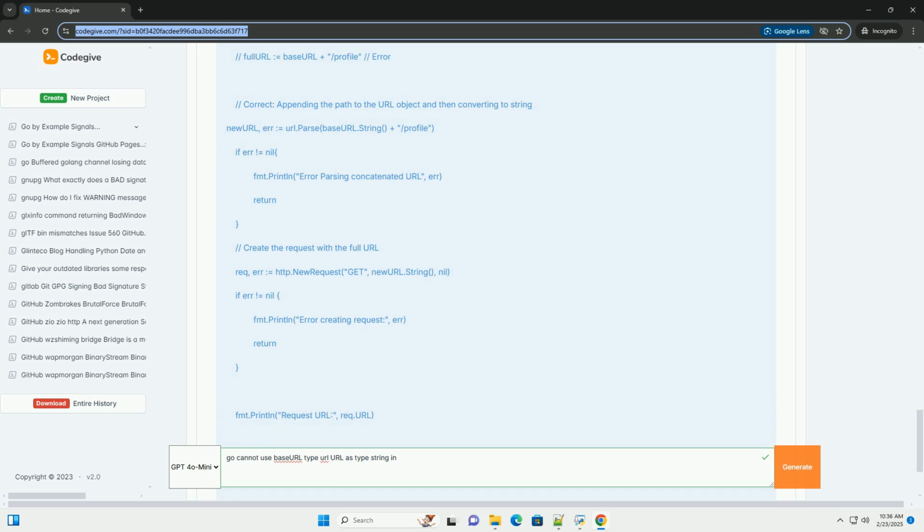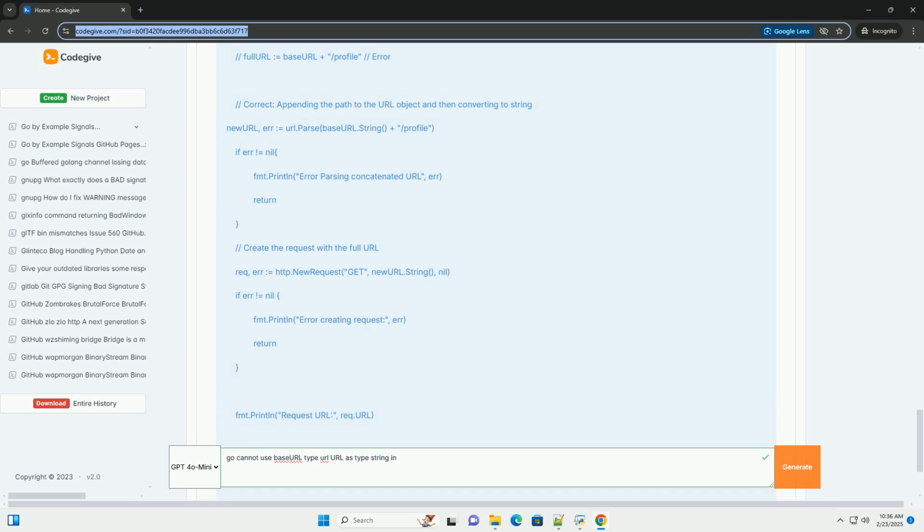Example 2, appending a path to a URL and using it in a request. Explanation: we parse a base URL. We set the Path field of the url.URL struct to /api/v2/users. This correctly modifies the underlying URL object.